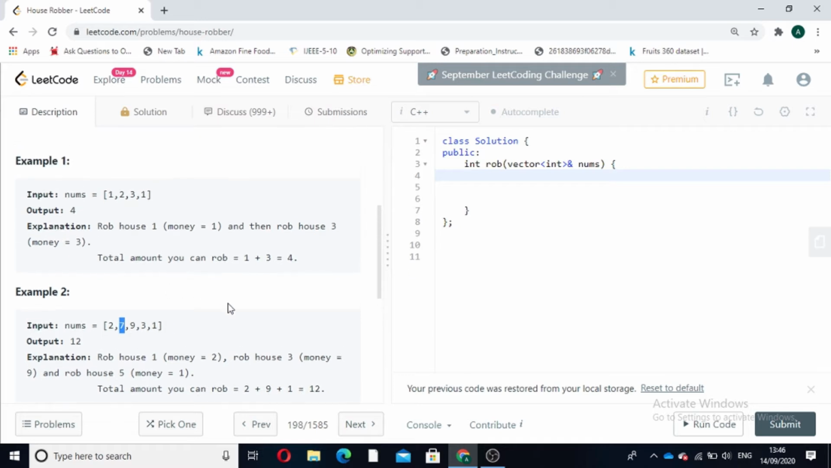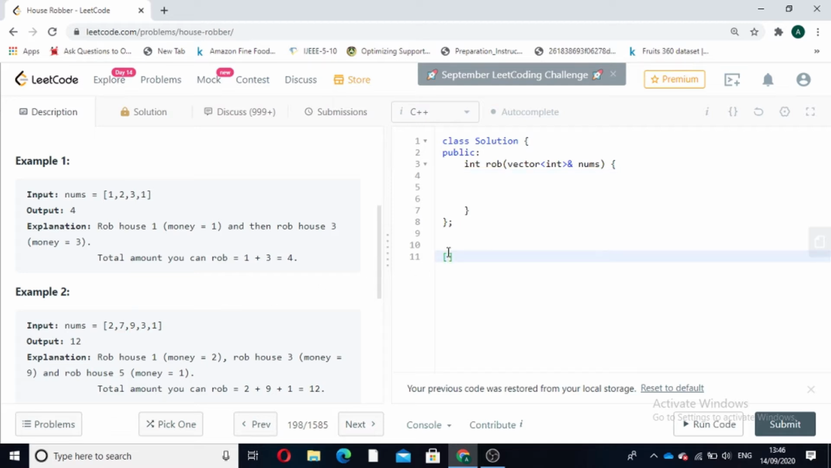After reading this question, the first thing that comes to our mind is to take the sum of all even-based indexes and all odd-based indexes. Then we get the odd index sum and the even index sum, and we return the maximum of them. But this is not the case every time.